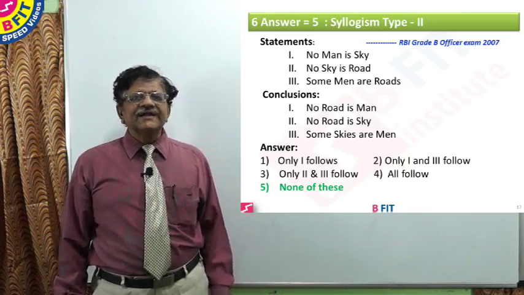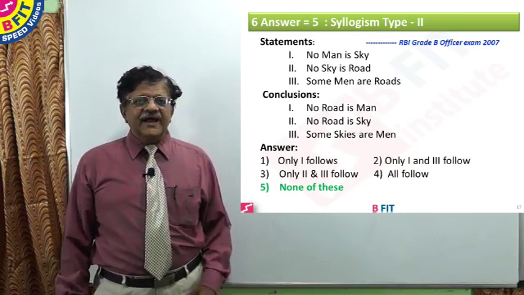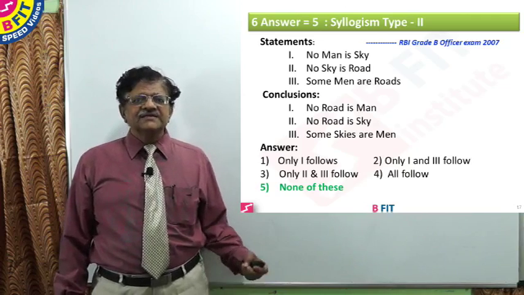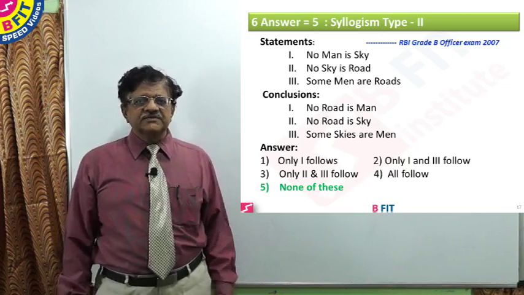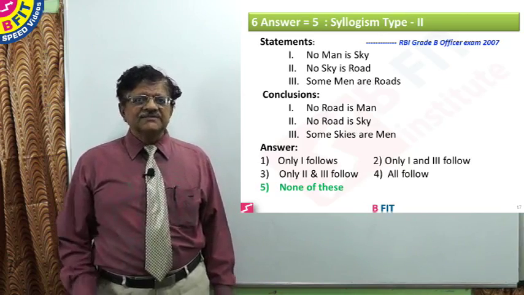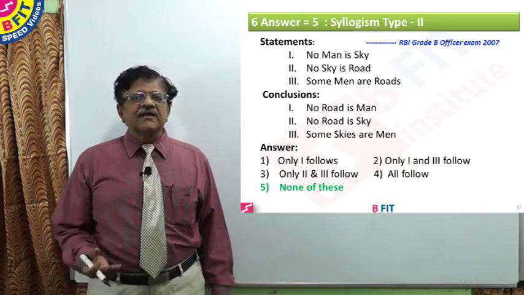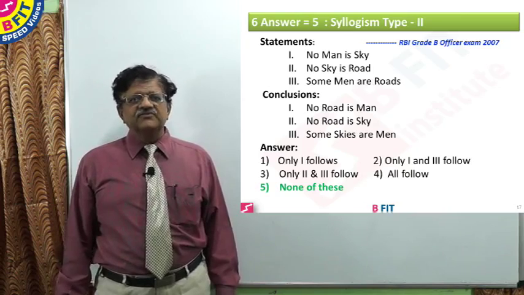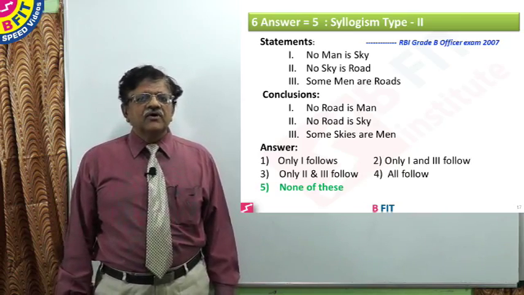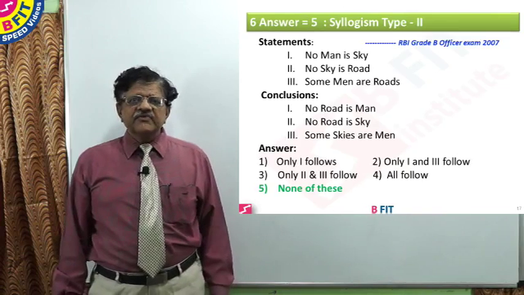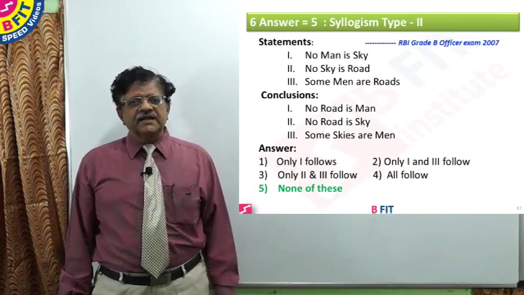So this is a little tricky question where we are arriving at a conclusion which is right, but that is not included in one of the options. Therefore, you have to be very careful in selecting the option also. As this is RBI Grade B officers, the level of difficulty is slightly more. So the correct answer is none of these. Now, with this, we are coming to a close on drawing inferences for 3 statements under syllogism 2.